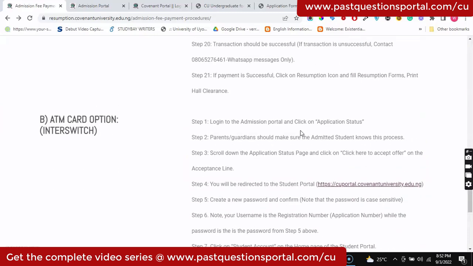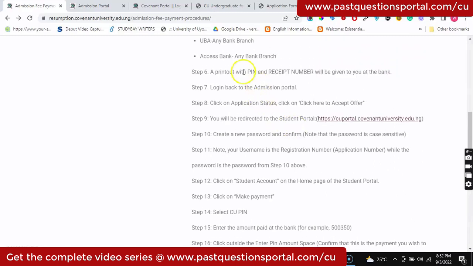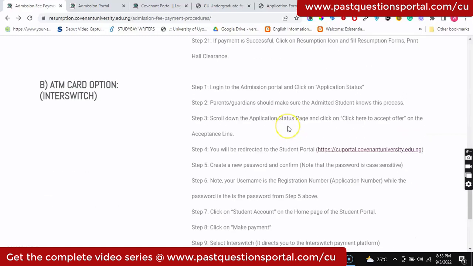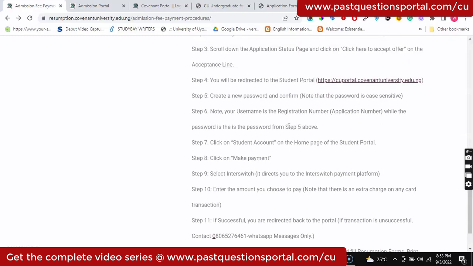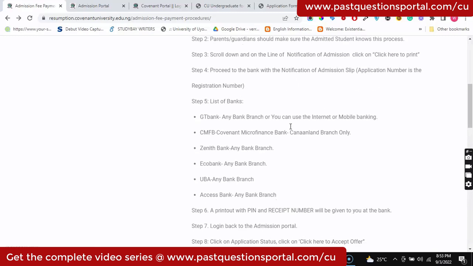Now let me just give you a brief difference between paying at the bank and paying online with your debit card. The process is very similar. The only thing is that at the bank you will be issued a printout that contains a PIN and receipt number, which you're going to use to authenticate your payments later on this portal. Whereas if you are paying directly with your debit card, you are going to be using the InterSwitch platform. So this preamble I'm going to show you applies to both.